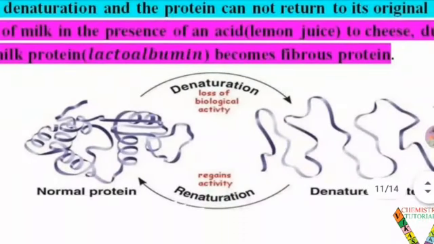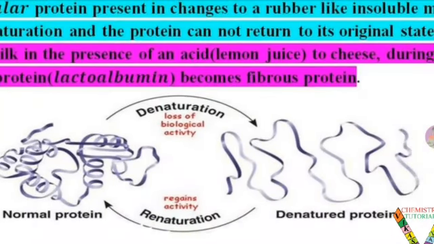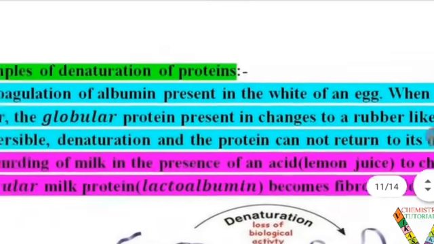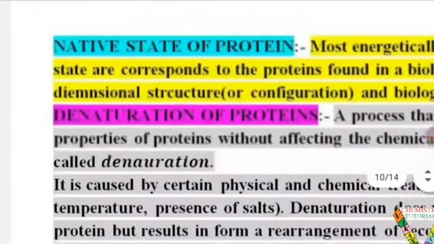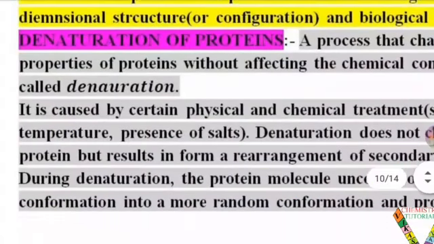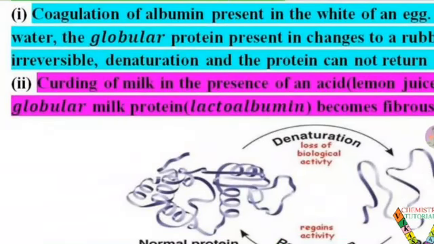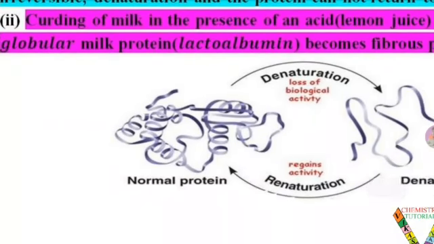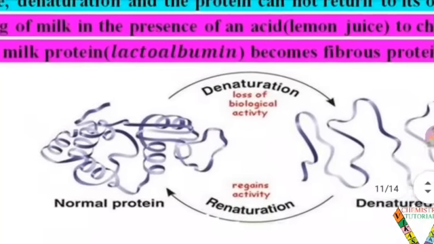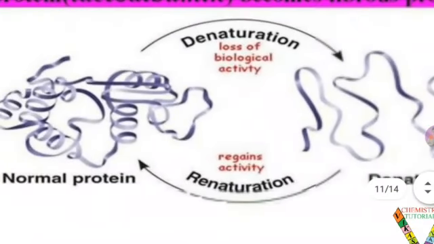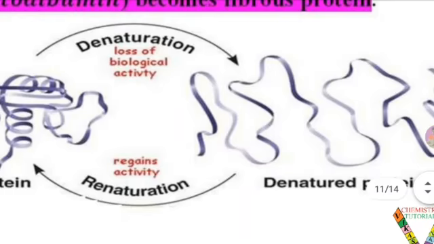So a normal protein means a native state protein, where biological and chemical activity is shown by the protein. The denaturation is caused by factors: pH, temperature, and presence of salt. These are the major factors which affect the protein structure. Mostly, when the pH value changes, meaning the acidic or basic medium changes, or the temperature is raised or decreased, the process starts. The denaturation is the loss of biological activity of a protein. The normal protein becomes a denatured protein.